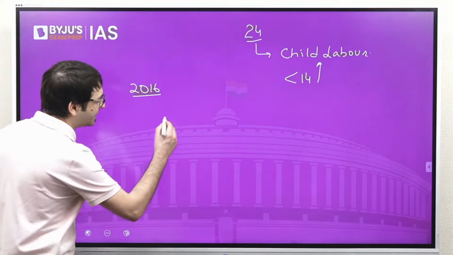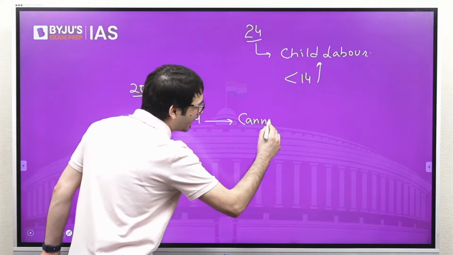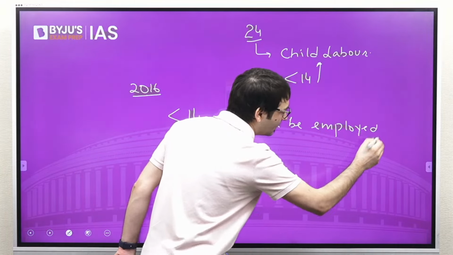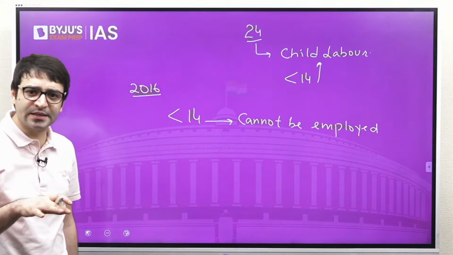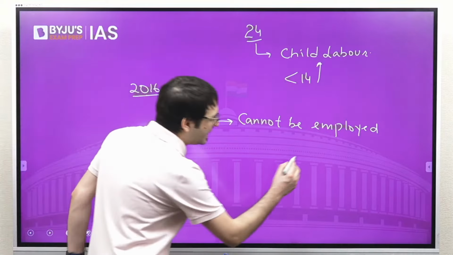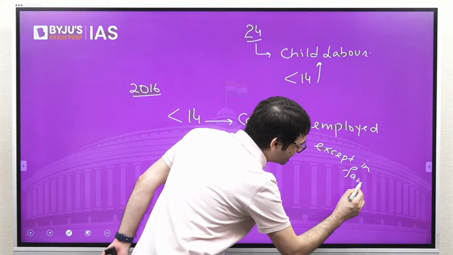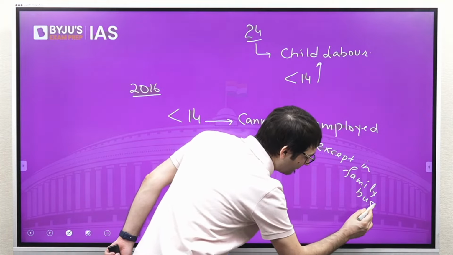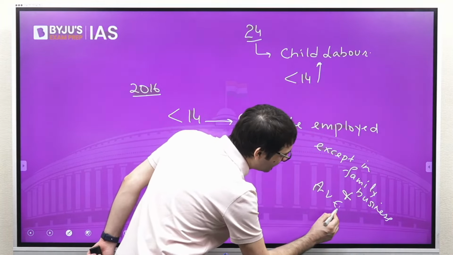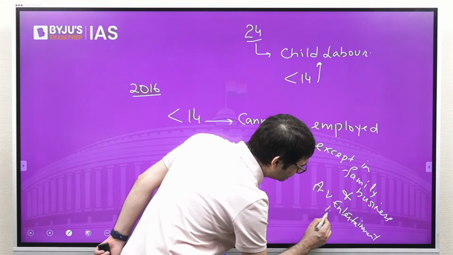And this law said a child less than the age of 14 cannot be employed in either hazardous or non-hazardous industries, cannot be employed anywhere except in a family business and in the audio-visual entertainment industry.